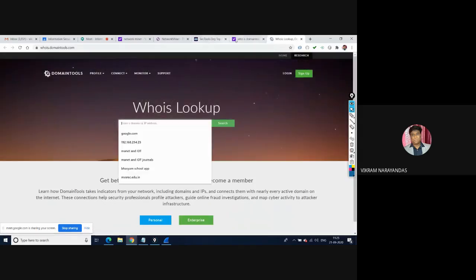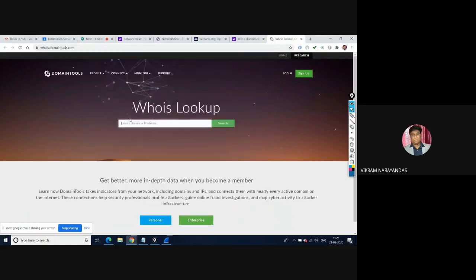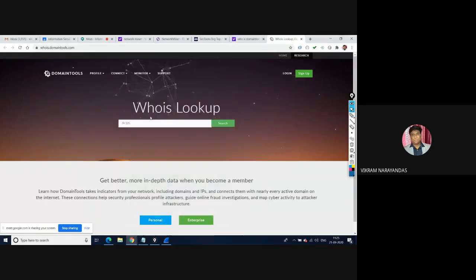So search with IP, whatever IP you have set. Okay. So you can search so many packets, UDP packets 74.125 dot 250.13. You can search the domain name here.